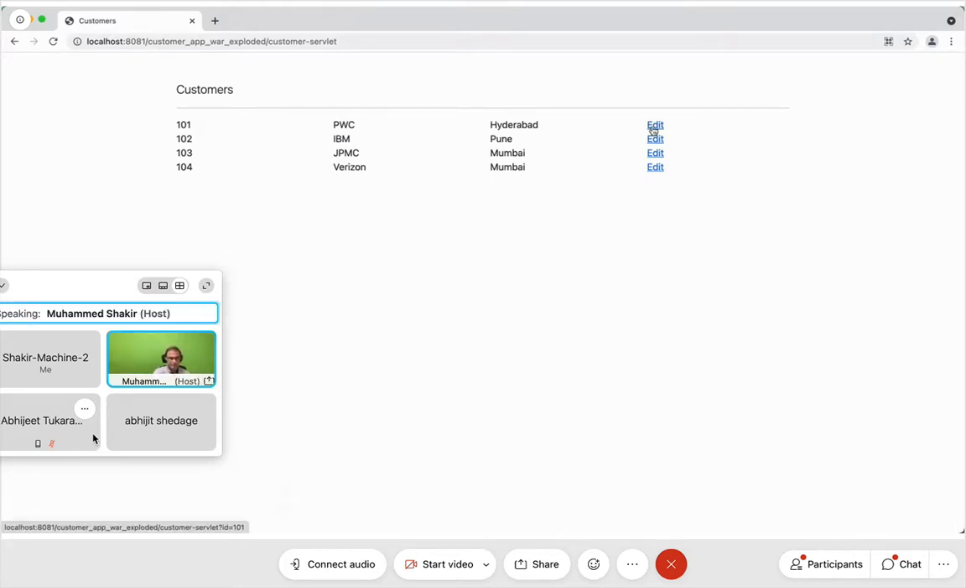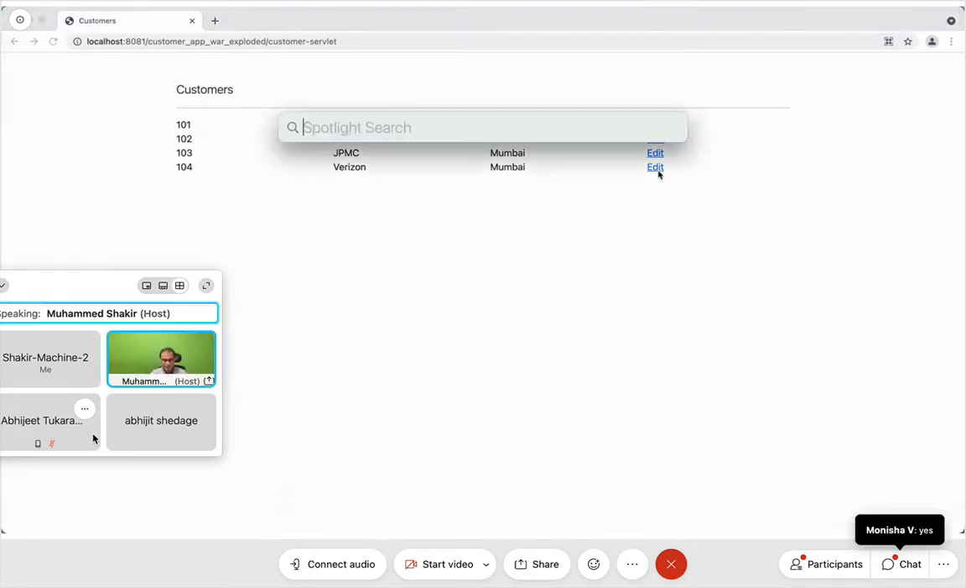Localhost 81 customer app war exploded / customer servlet ID is equal to 101. When I move my mouse pointer to the next one, it is ID is equal to 102. When I move to the third one, it is ID is equal to 103. When I move to the fourth one, it is ID is equal to 104. You're getting this, friends? How is this happening?